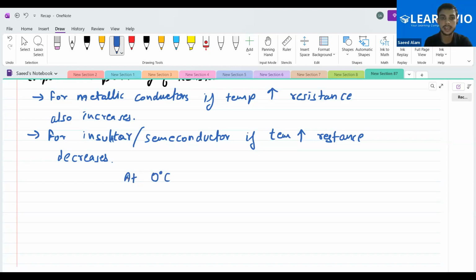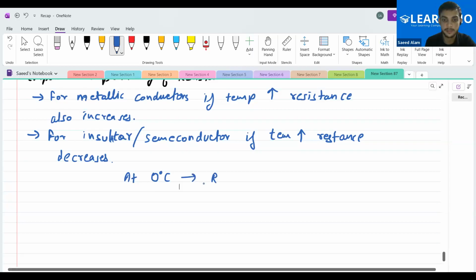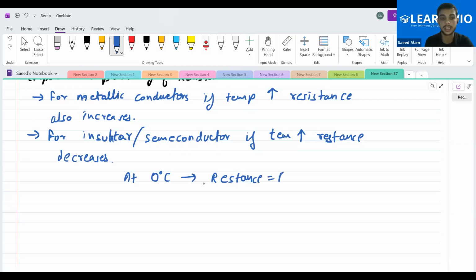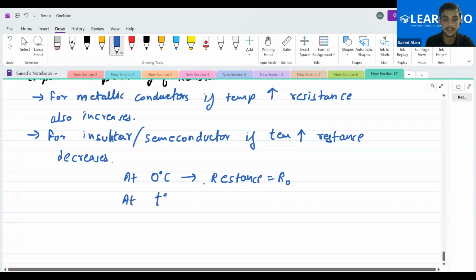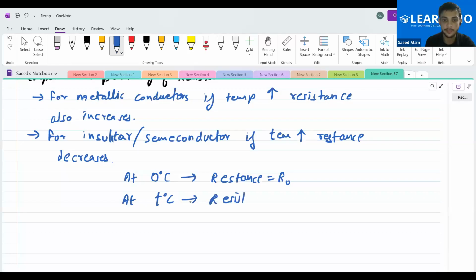At 0 degree Celsius, if we consider the resistance to be equal to R naught, and at some temperature T degree Celsius, resistance equals R T. Let me mark it with RT.